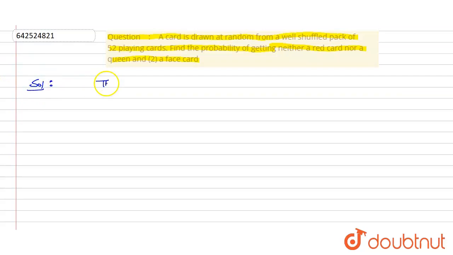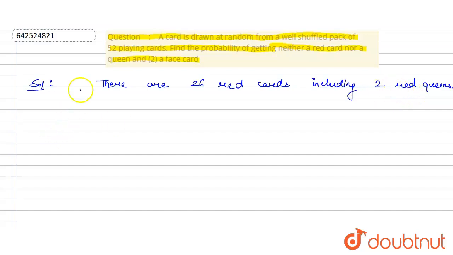we know that there are 26 red cards, including 2 red queens. Now, besides those 2 red queens, we have 2 more queens.